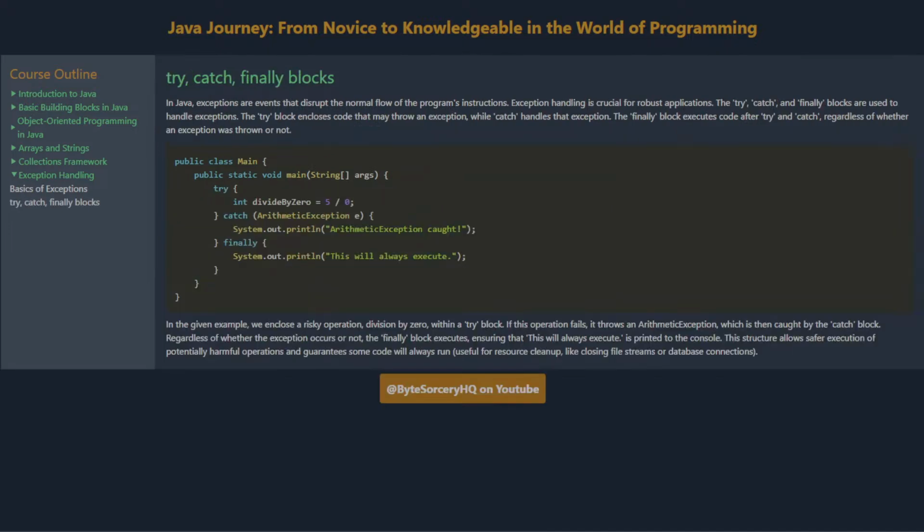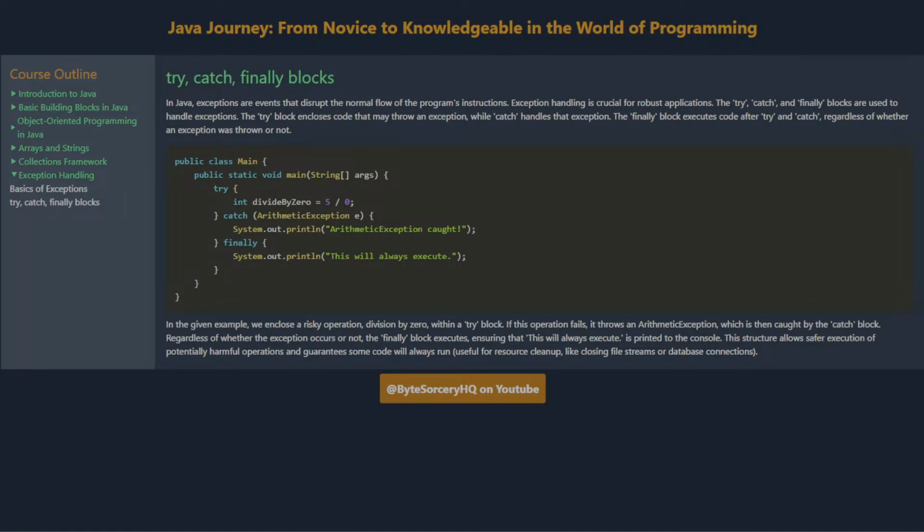Try, catch, finally blocks. In Java, exceptions are events that disrupt the normal flow of the program's instructions. Exception handling is crucial for robust applications. The try, catch, and finally blocks are used to handle exceptions. The try block encloses code that may throw an exception, while catch handles that exception. The finally block executes code after try and catch, regardless of whether an exception was thrown or not.